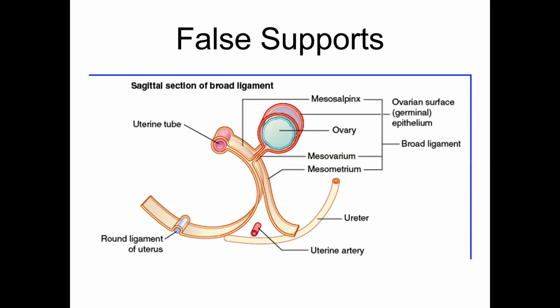Peritoneal cover over the uterus does not support the uterus at all. That's why the peritoneal cover covering the uterus is called a false support. So here is the peritoneum, which is going in. We are seeing a parasagittal section. That's why the uterus is missing here, because we are looking at the broad ligament, which is lying on the lateral side of the uterus.